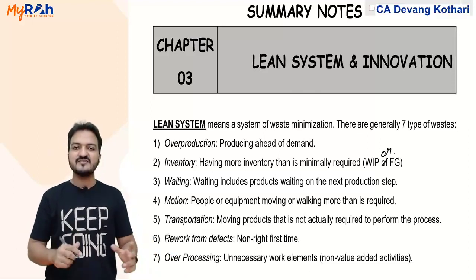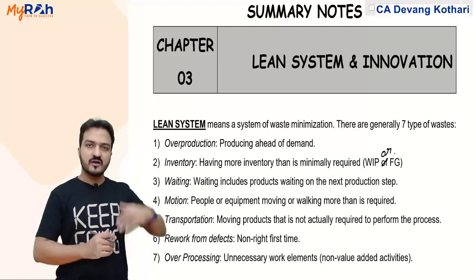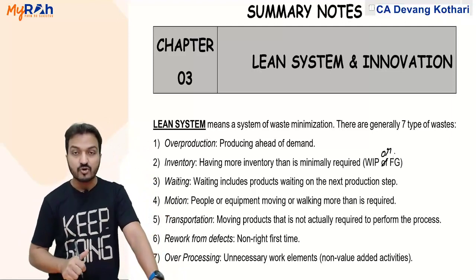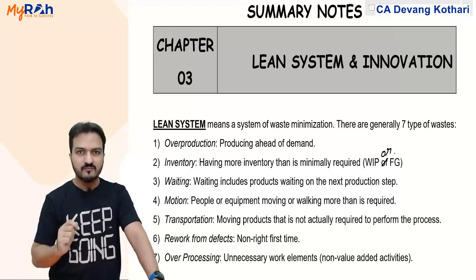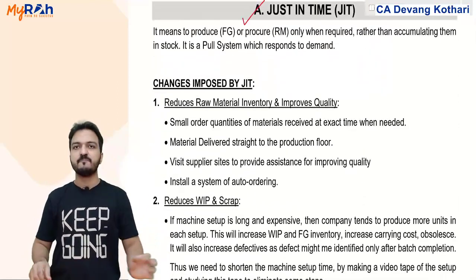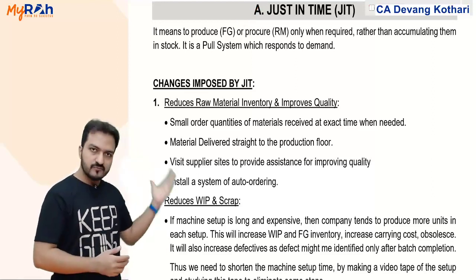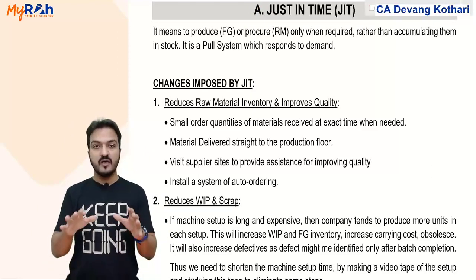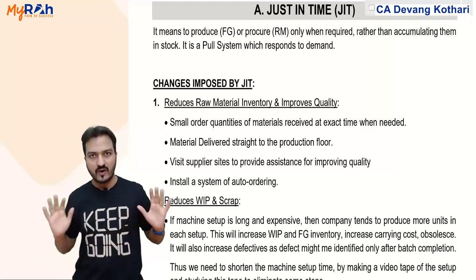Now this chapter is about various methods of how to reduce that wastage. Yes, there are many methods given in the chapter, but out of all the methods of lean system given in this chapter, in my opinion, the most important method will be my first one, that is just in time, JIT. Now let me give you first a short summary of this method, then I will show you the summaries given in the book.